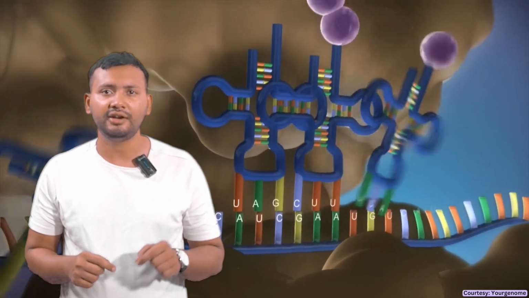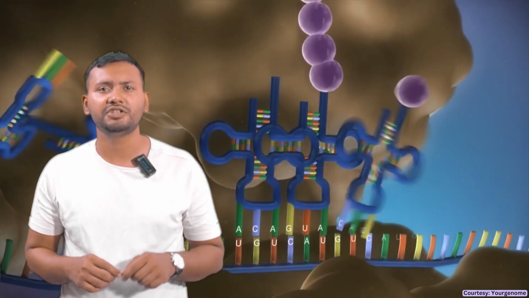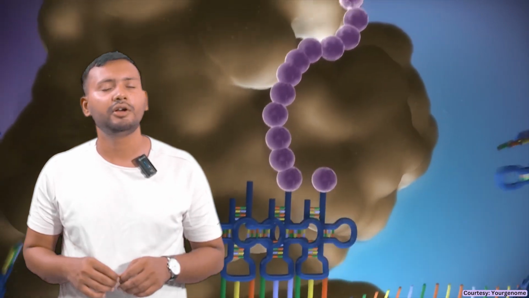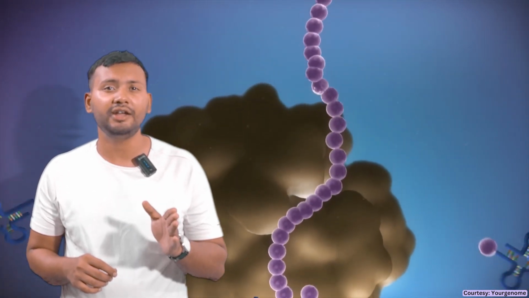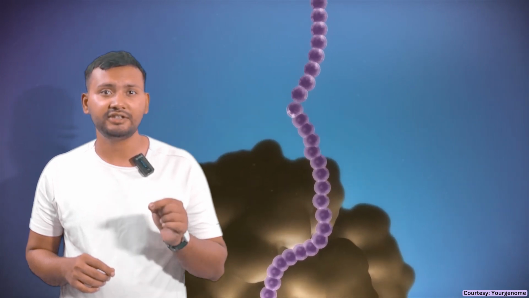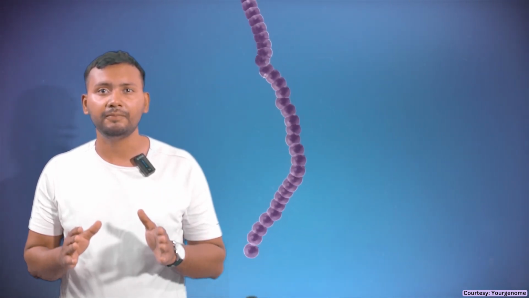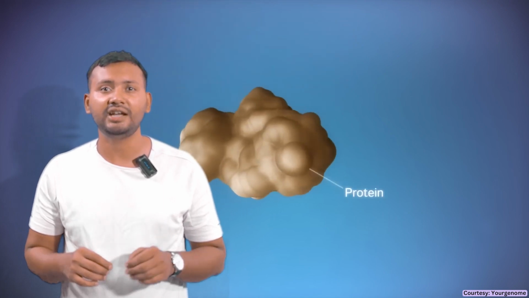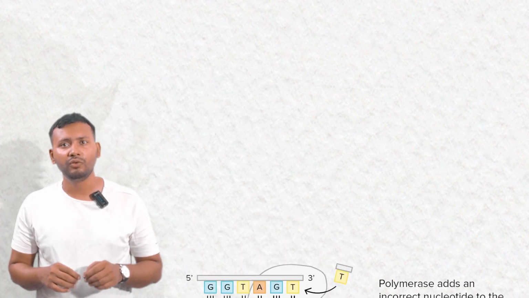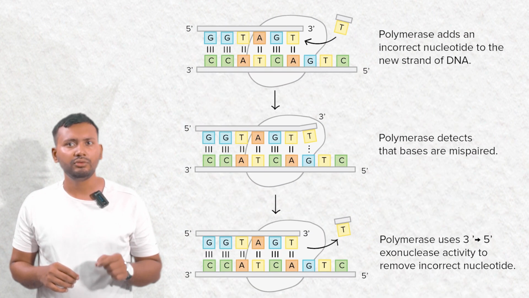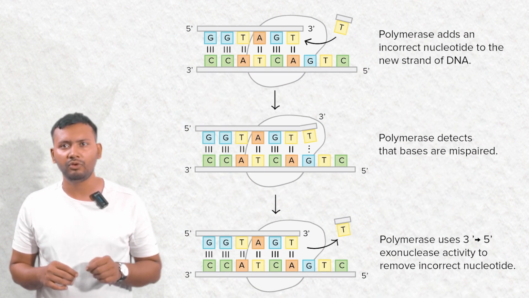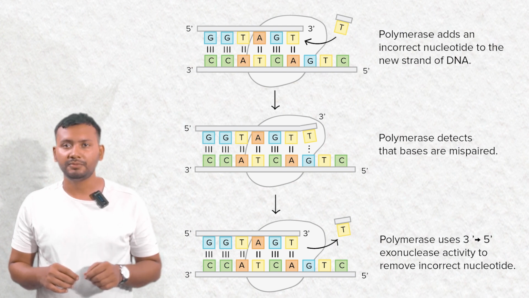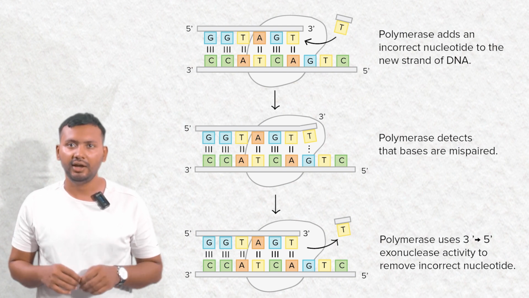Replication is more accurate than transcription because it makes fewer mistakes. Transcription is highly accurate but makes more mistakes compared to replication. Replication makes about 1 mistake for every 10 billion nucleotides added, while transcription makes about 1 mistake for every 10,000 nucleotides added. The reason for the difference in accuracy is that transcription lacks a thorough proofreading mechanism, although there are two types of proofreading for RNA synthesis: pyrophosphate editing and hydrolytic editing.